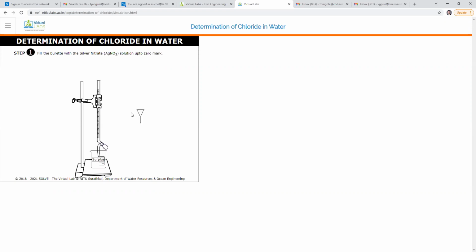Simply click on the funnel, then the funnel is adjusted to the burette. Next, open the cap of the AgNO3 bottle, click on the AgNO3 bottle. It is automatically filled in this burette up to the 0 mark.